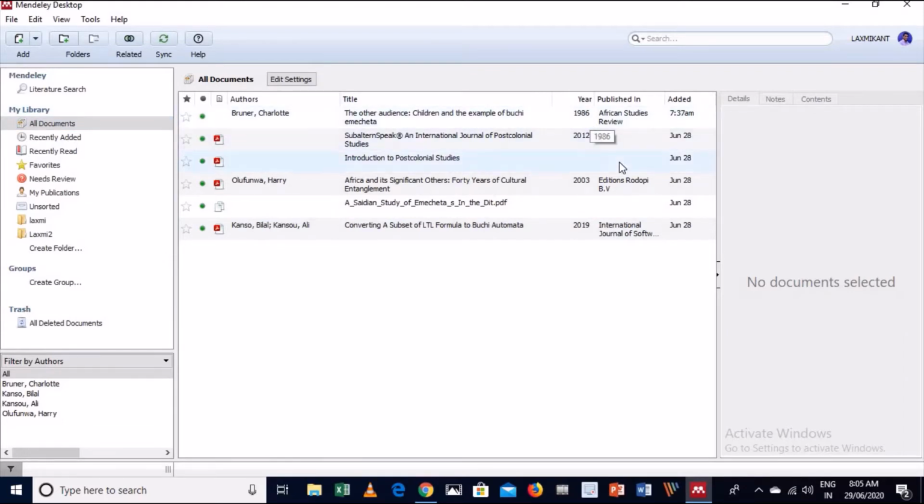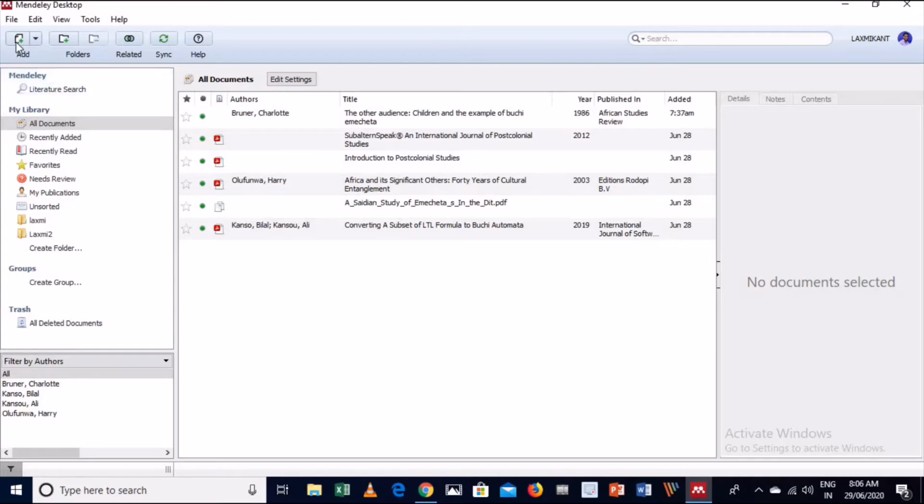Three parts are available. In the first part, various folders are available. The main section is called the library, and this is the notes section or the detail section in the right corner. Now you can add various PDF files, because only PDF files are supported in the software.